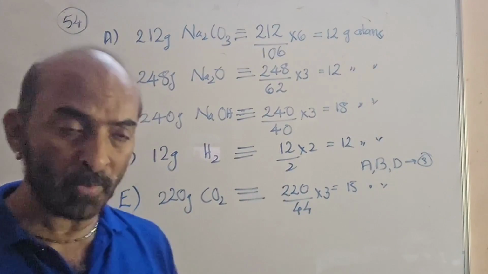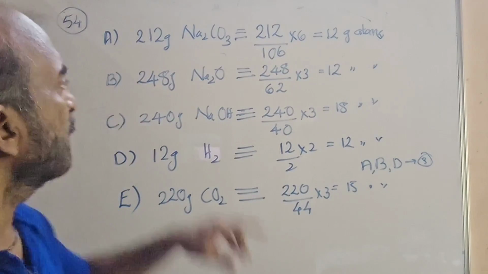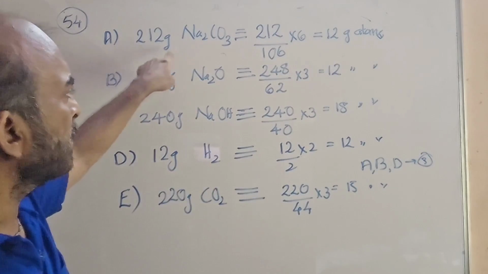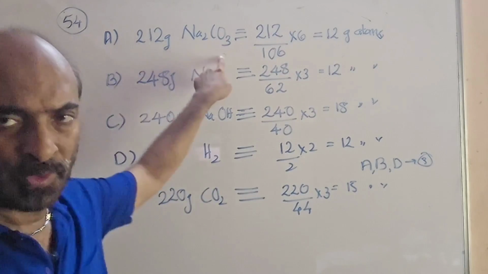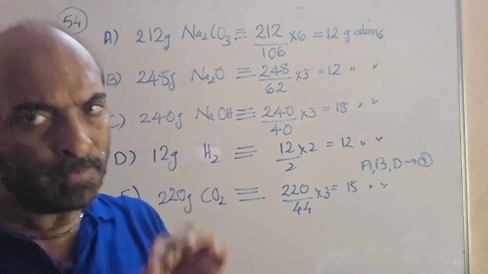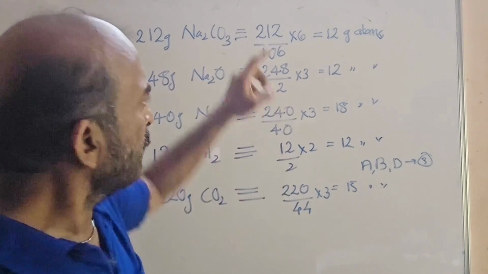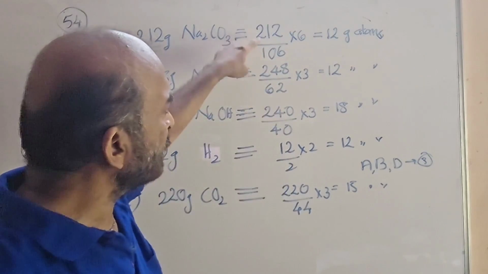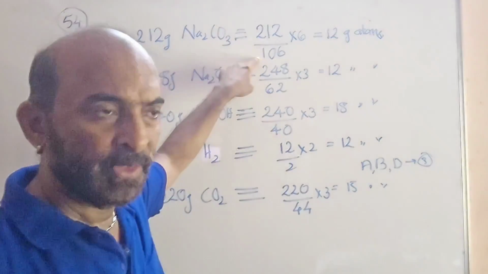Simply verify their moles of atoms are the same. First case, 212 gram sodium carbonate, Na2CO3. You have to find the number of moles of atoms in that. For that, you have to first divide mass with the corresponding molar mass.